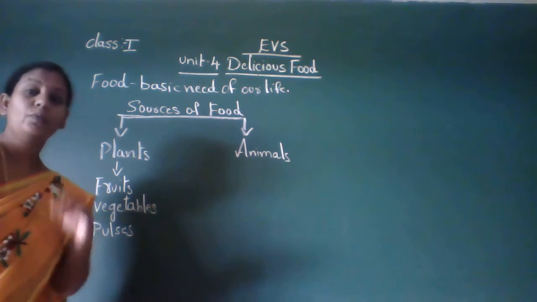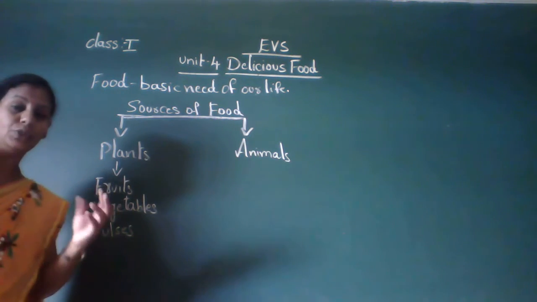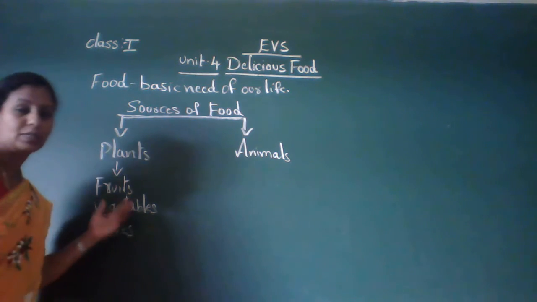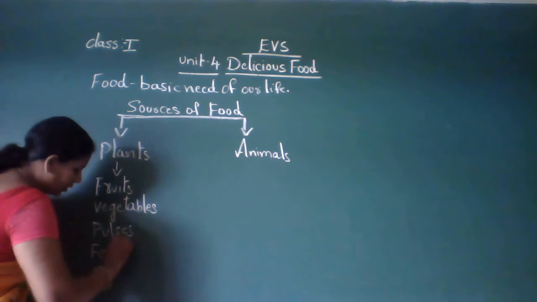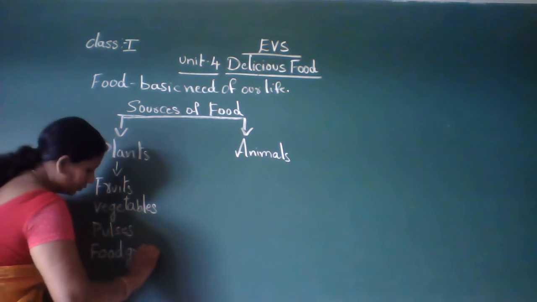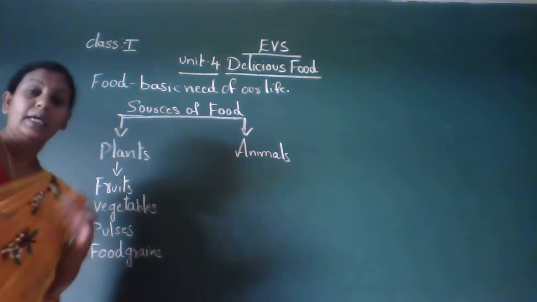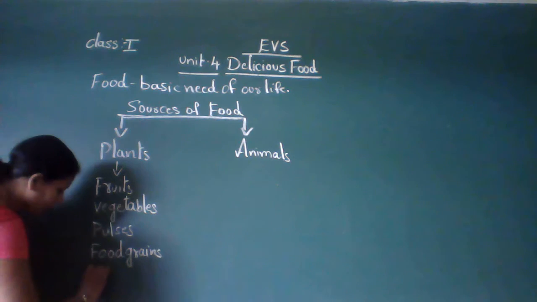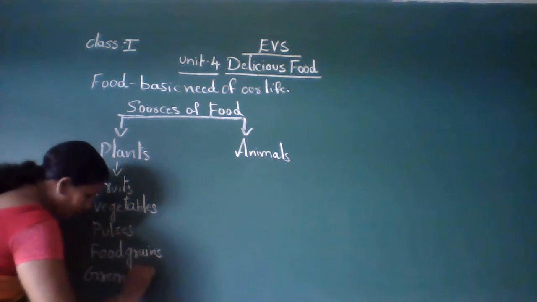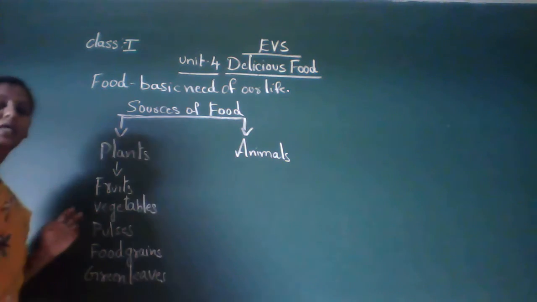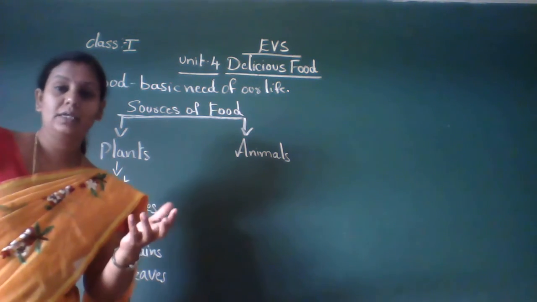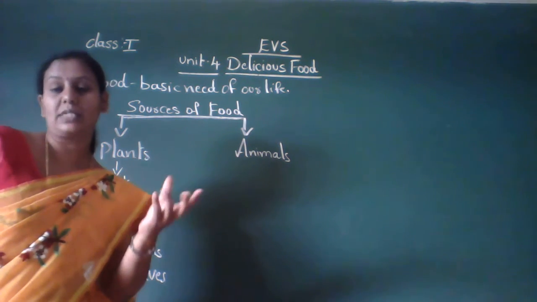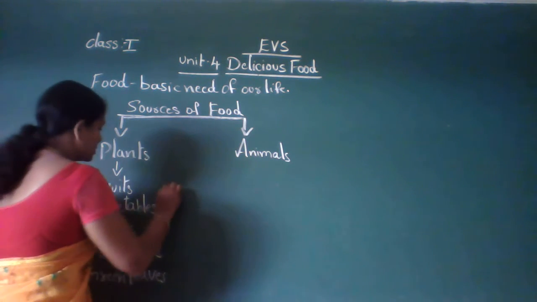Next, we get food grains like rice, ragi, jowar, wheat, millets, bajra, whatever food grains are there, we get those food grains from plants. Then green leaves. Green leaves means sap. Then spices. Spices means cloves, cinnamon, cardamom, pepper, whatever we get. The spice items we get from plants only.